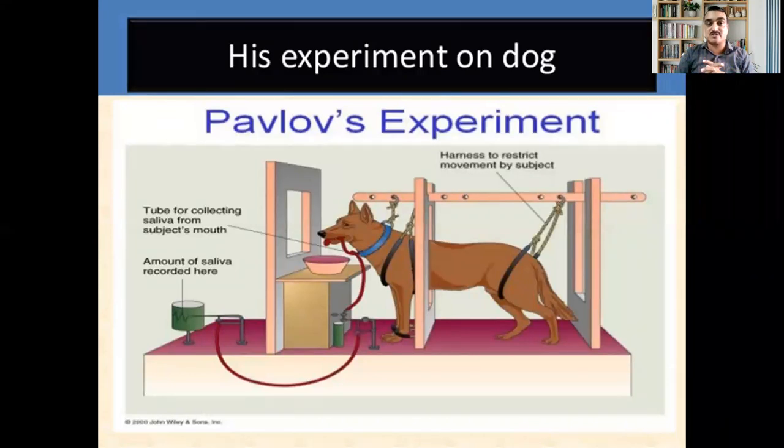There was a change which actually took place, where the dog was not provided any sort of saliva at the initial stage, at the first stage. But after the second stage, when he again started the same, not providing the food but ringing the bell in the third phase, what was the change observed is, the dog still continued producing the saliva in the same amount.